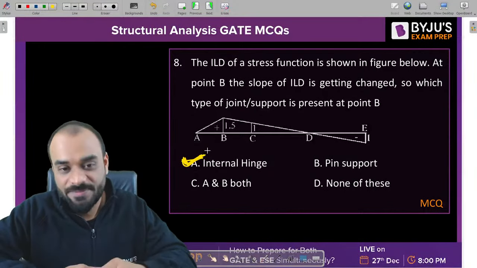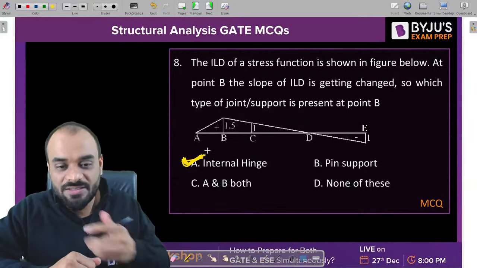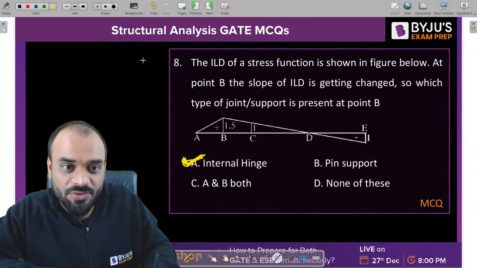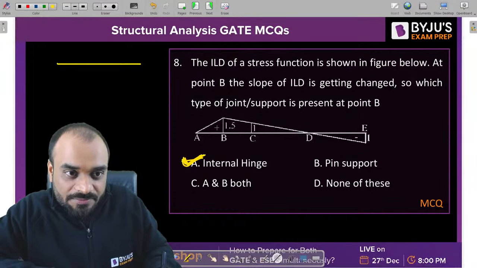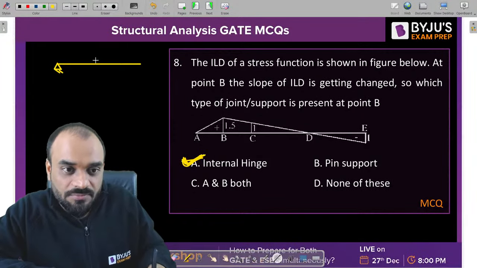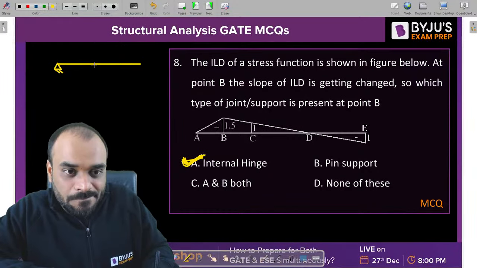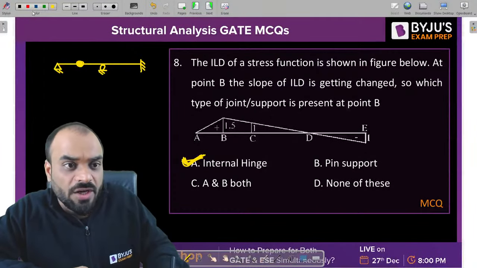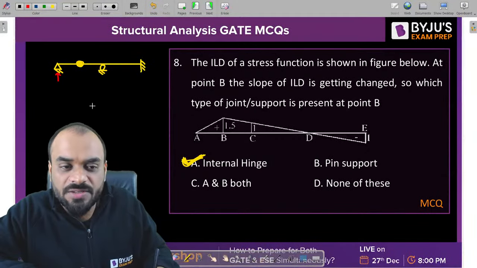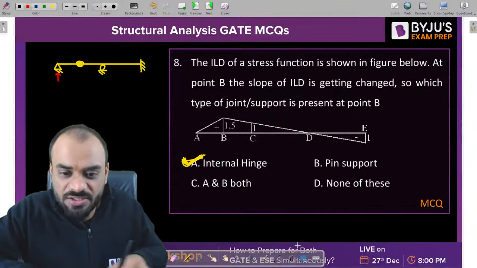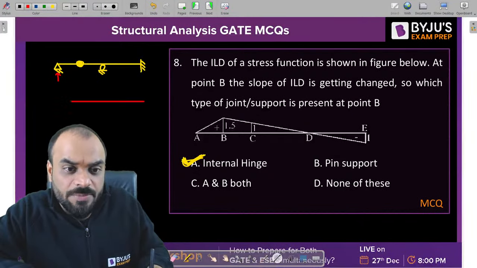Now the question is why, sir? Why is it so? Let's understand with one example, so that you can feel it also. Let us suppose this is the internal hinge, right? And I need to find out the ILD of this particular vertical reaction. As per Mueller-Breslau principle, you need to release the reaction and give a unit displacement in the direction of the reaction itself. So the deflected shape of the structure will give us the ILD. Correct? That is the concept.